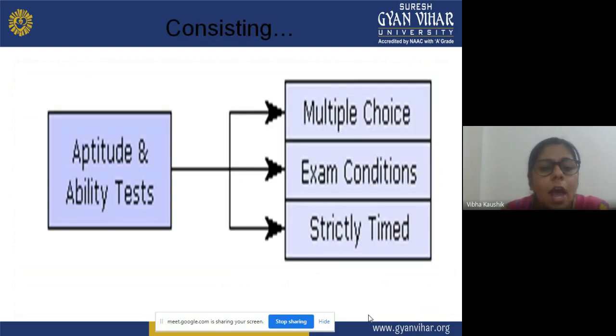Now, aptitude and ability tests consist of multiple choice questions, exam conditions, and strict timing. When we are conducting an aptitude test and ability test, it is multiple choice: a question will be there, two or four choices are there, and the student has to select the correct answer from the given choices. Strictly timed means it should be completed in a strict time, the duration should be fixed.